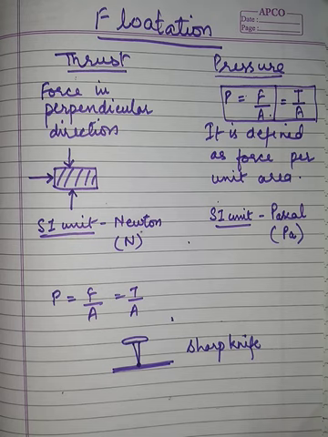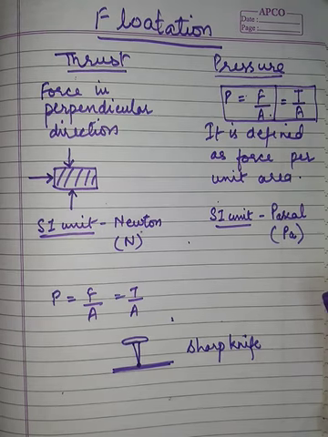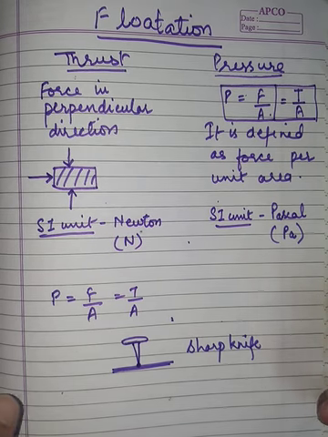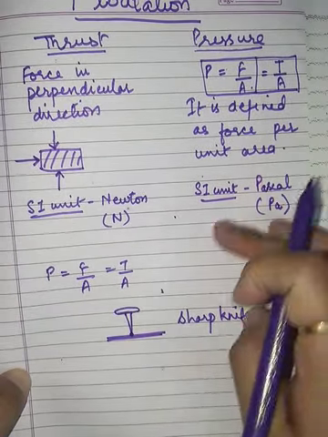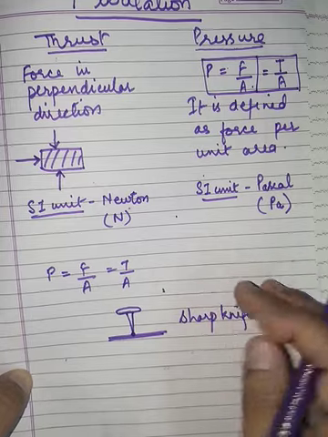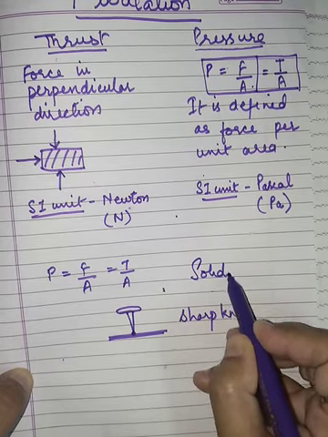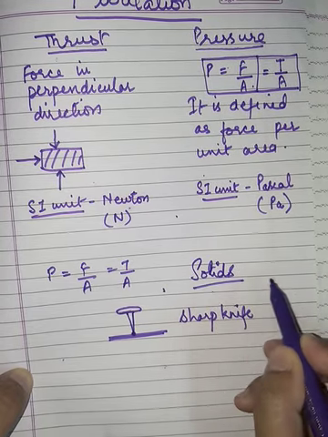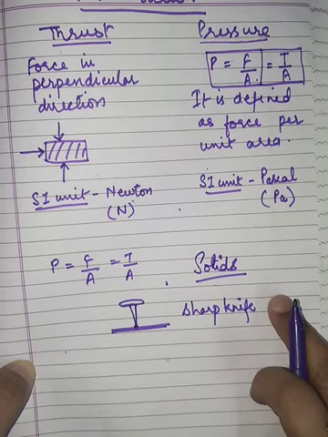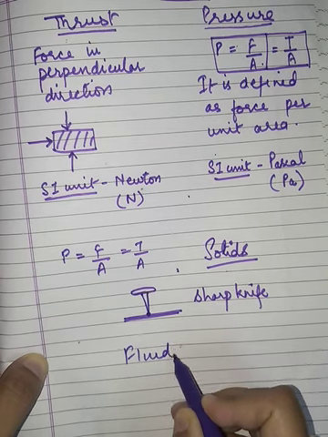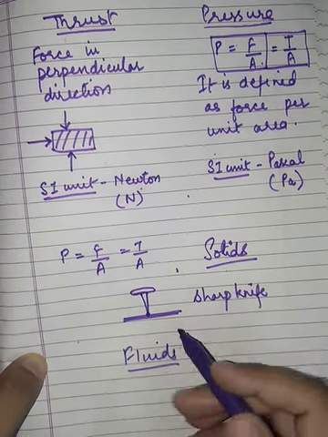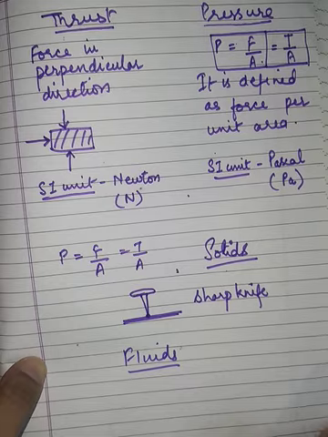So we will continue with the topic right now, the concept of pressure extended to fluids. The concept of pressure that I was telling you was pressure in solids. Now we are moving on to the concept of pressure in fluids. Fluids are nothing but gases and liquids.